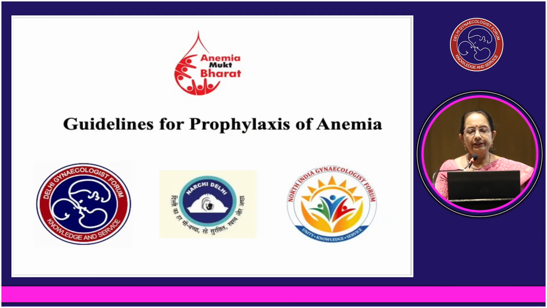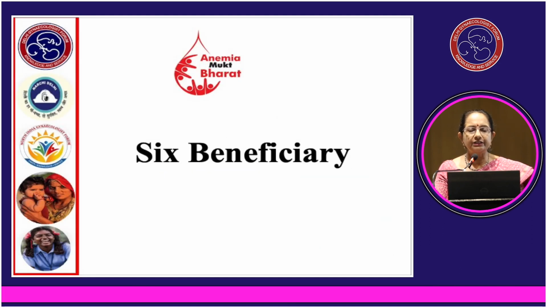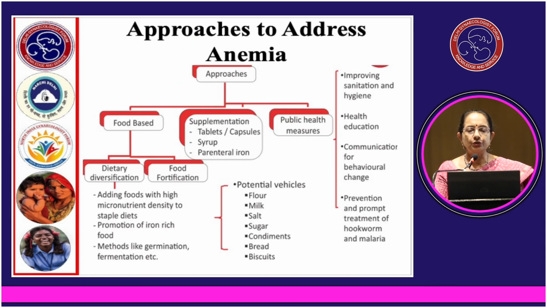Guidelines for prophylaxis of anemia. There are 6 beneficiaries according to Anemia Mukt Bharat. Approaches to address anemia can be food based, or supplementation, or public health measures.